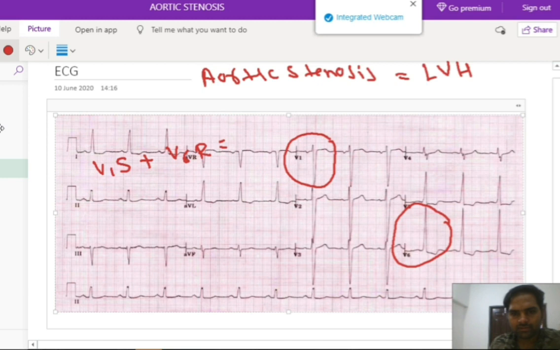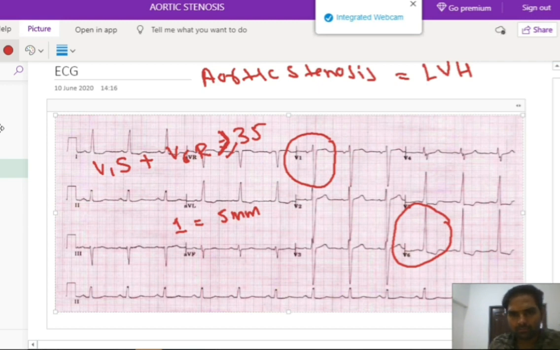Okay, now one large box is equal to 5 mm. So if we sum the S wave in V1 and the R wave in V6, if its value is more than 35, it leads to a diagnosis of left ventricular hypertrophy.